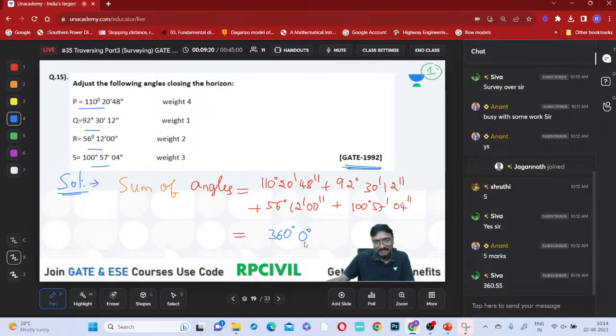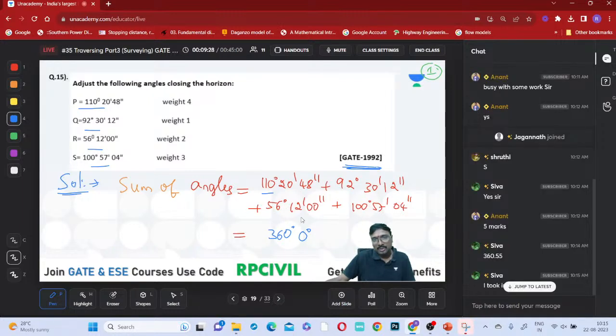Just to check it, simply calculate: 110 plus 92 is 202, plus 56 is 258, plus 100 is 358. So 358 degrees plus minutes: 20 plus 30 is 50, plus 12 is 62, plus 57. 62 plus 57, everyone? The two if you send it here, 59, 60.